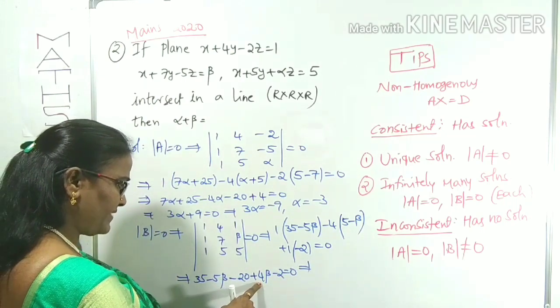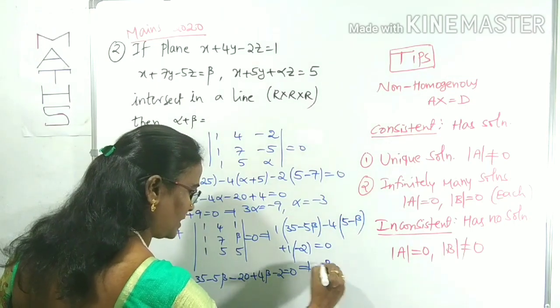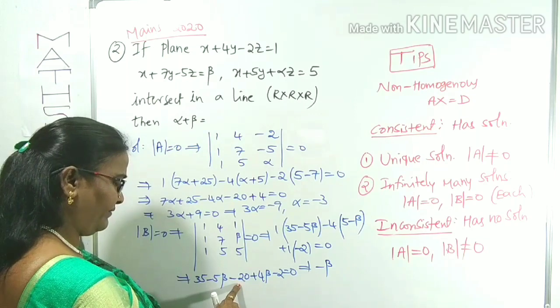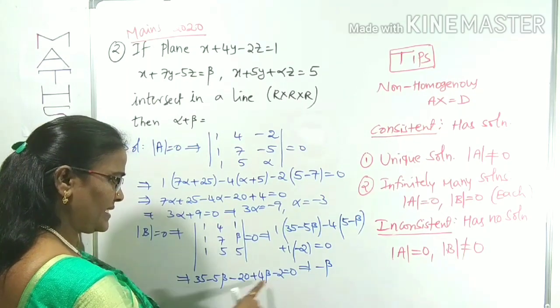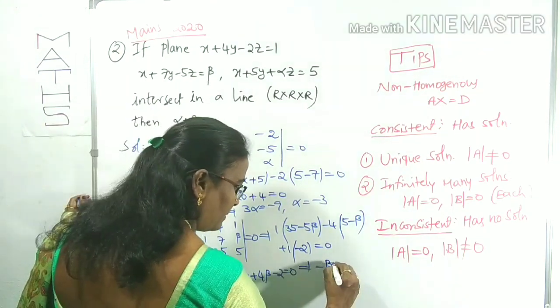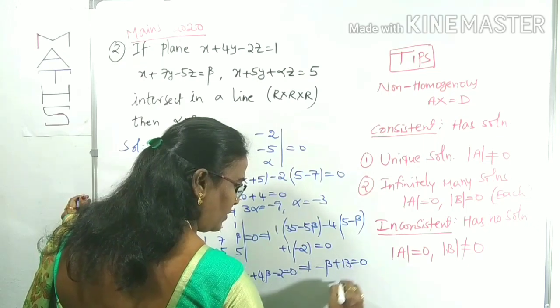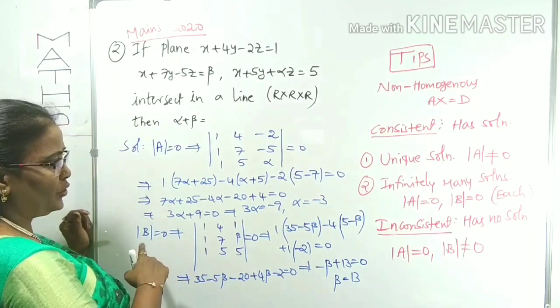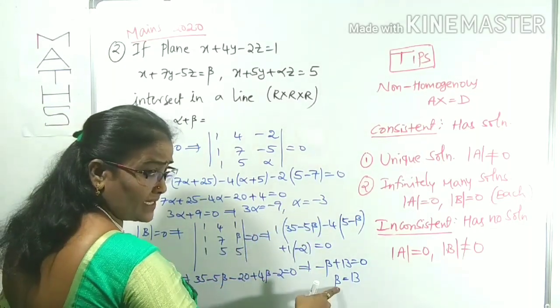So what is our resultant value? Minus 5 beta plus 4 beta is minus beta. 35 minus 20 is 15. 15 minus 2 is 13. Minus beta plus 13 equals 0. The beta value is 13. Alpha value we got is minus 3, beta value is 13.